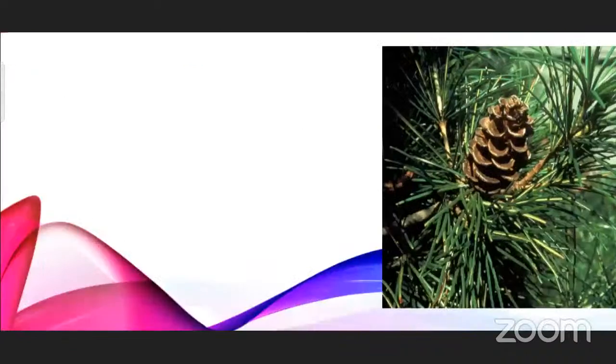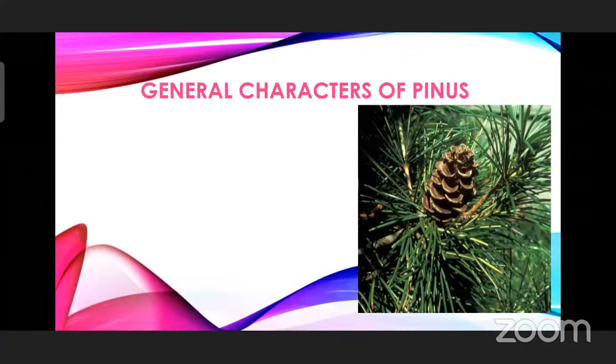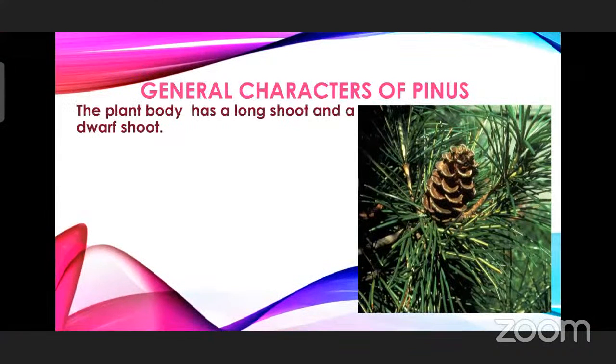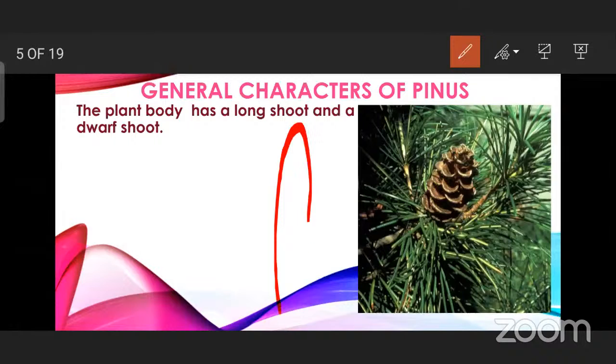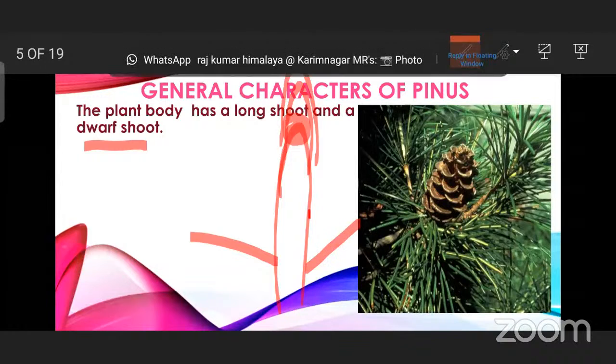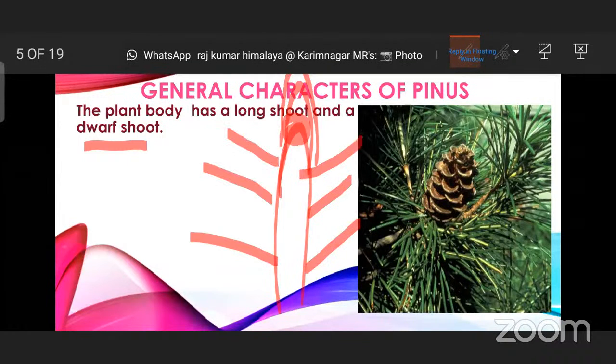So it is a female strobili. Next, the plant body has a long shoot and a dwarf shoot. The plant body usually will have a long shoot, and this long shoot is having an apical or terminal bud, and that is the reason it will be growing and growing. This is a long shoot, and it will be having dwarf shoots as well. Dwarf shoots will be given on the sidewards, like this.